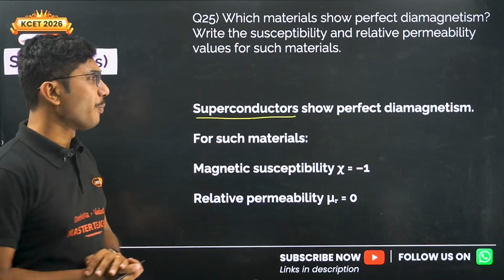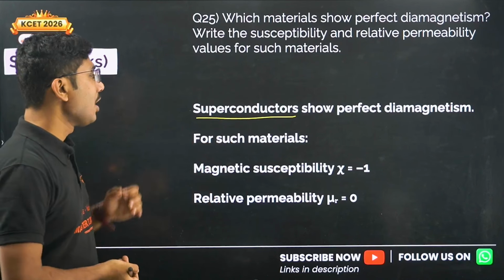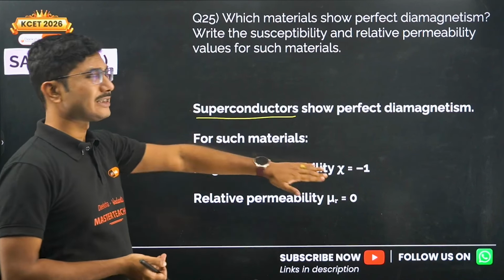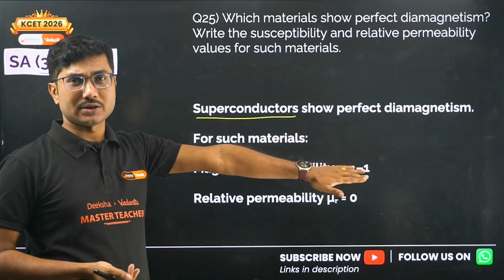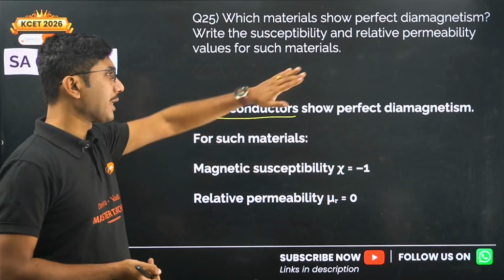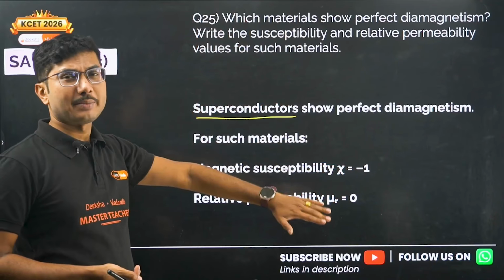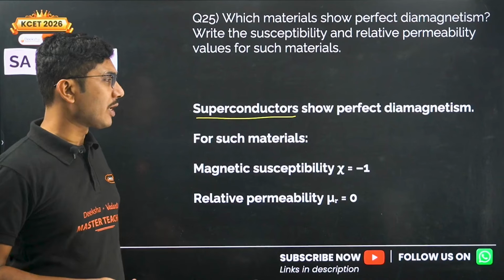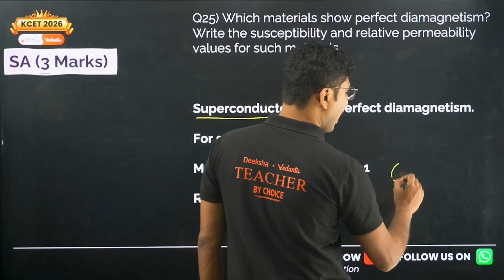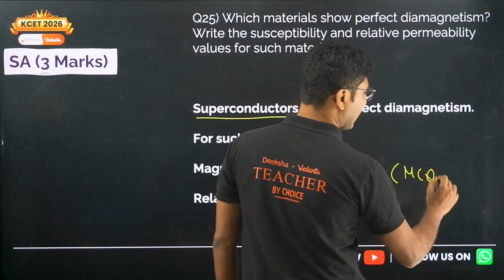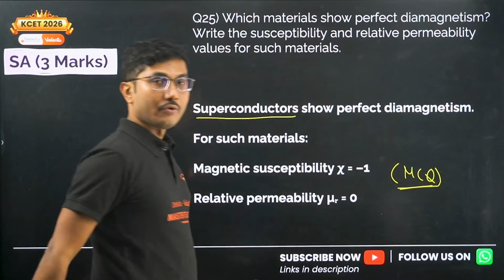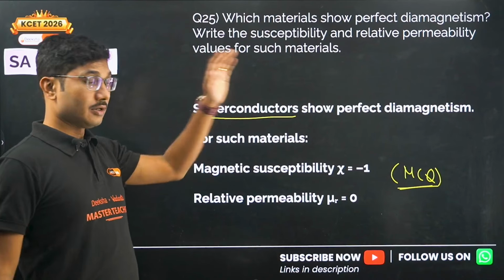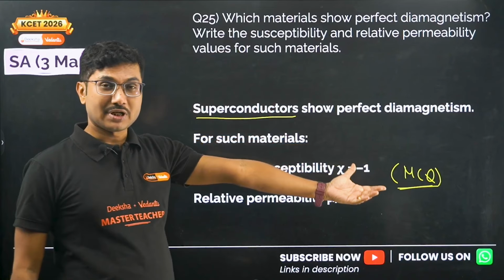Superconductors show perfect diamagnetism. For such materials, magnetic susceptibility is exactly equal to -1. Remember this, for superconductors, susceptibility is exactly -1, and one MCQ question can sometimes come from this information.